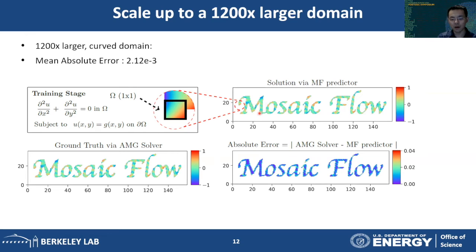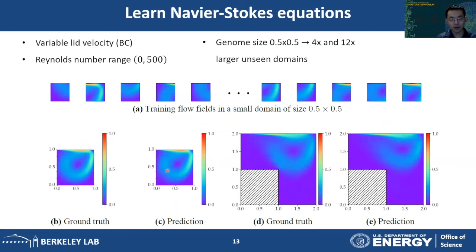We can see that even for a domain of this large size, we can still get a fairly accurate prediction compared to the exact solution. Next, we want to test our framework on nonlinear PDE systems. Here we choose the Navier-Stokes equation. Now we train our model on small genomes of size 0.5 by 0.5. And again, we want to predict flows in larger domains of different shapes.